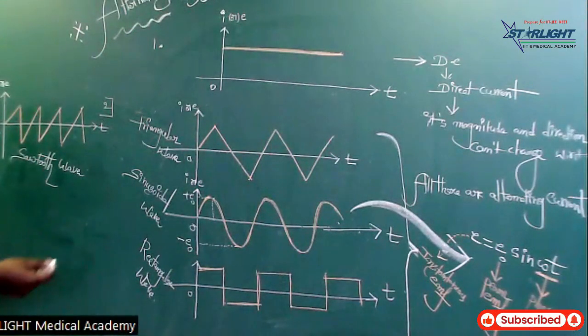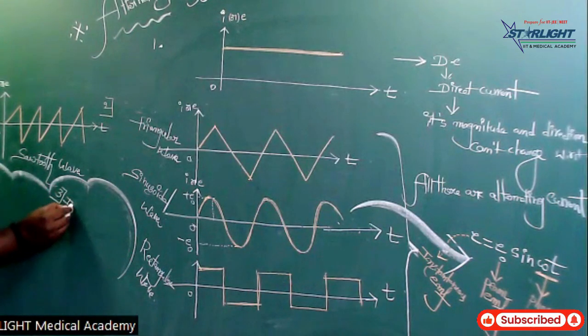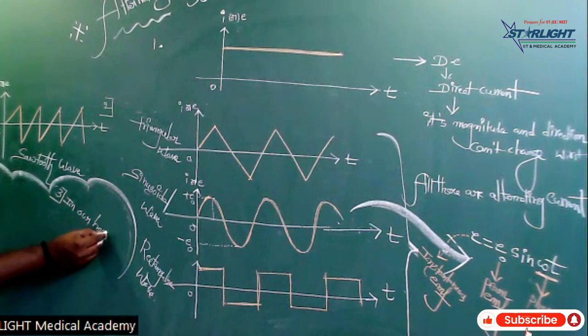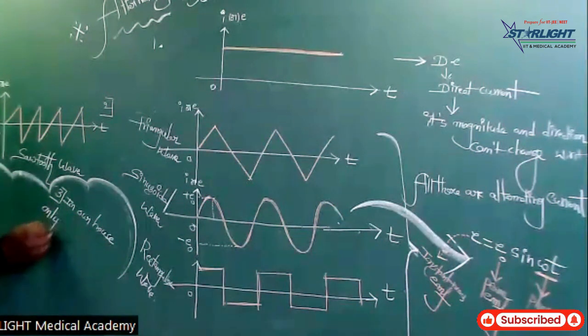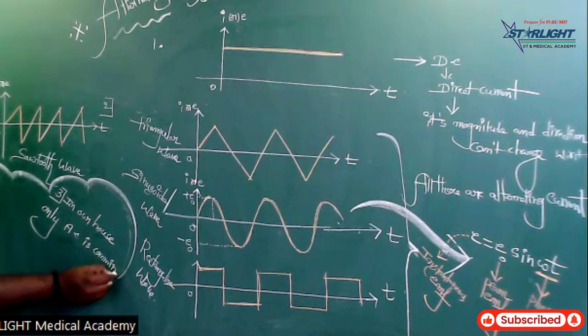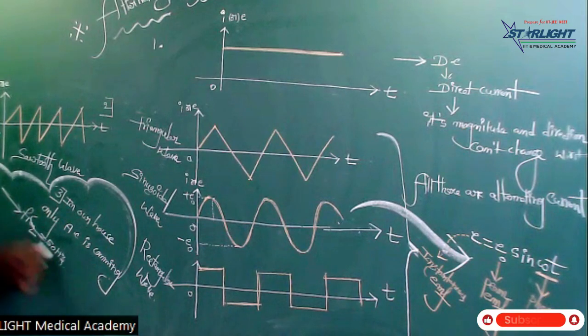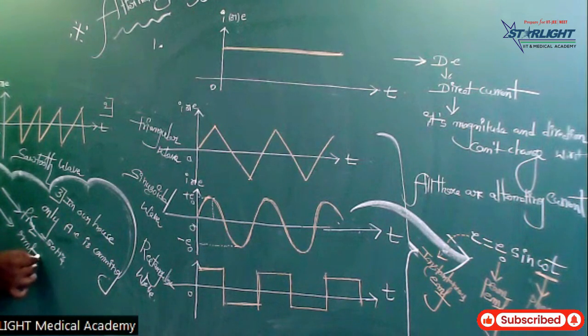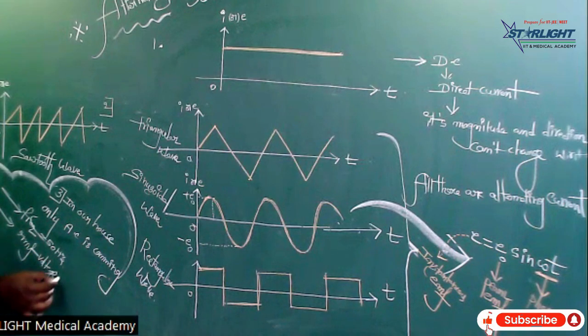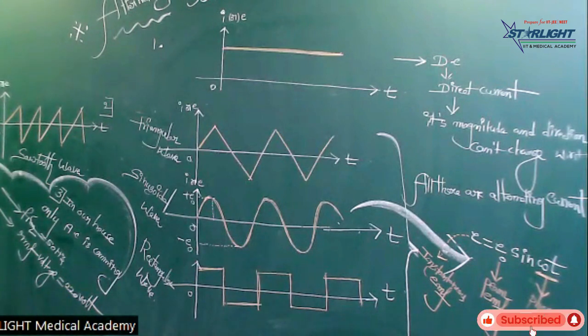Okay, third point. In our house, only AC, alternating current, is coming. Frequency is 50 Hz, and RMS voltage is approximately 220 volts.